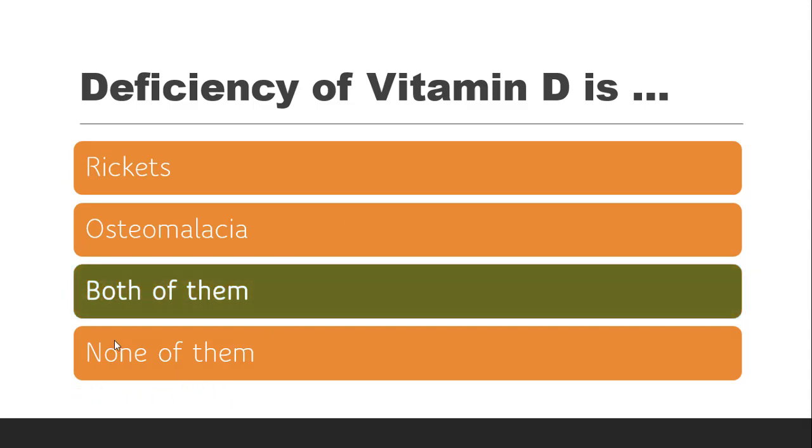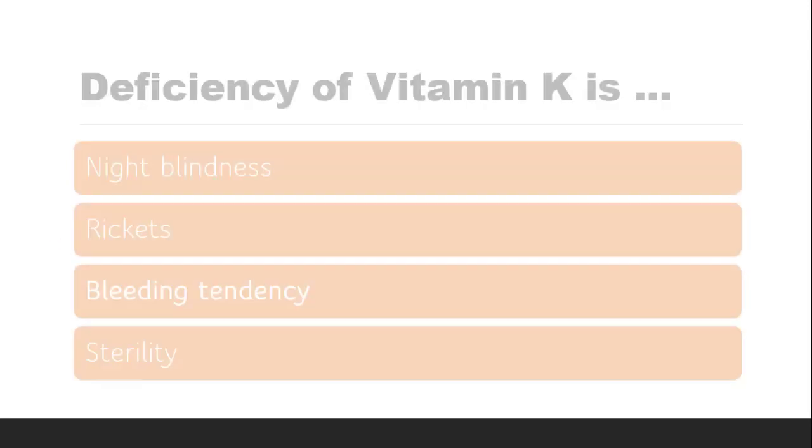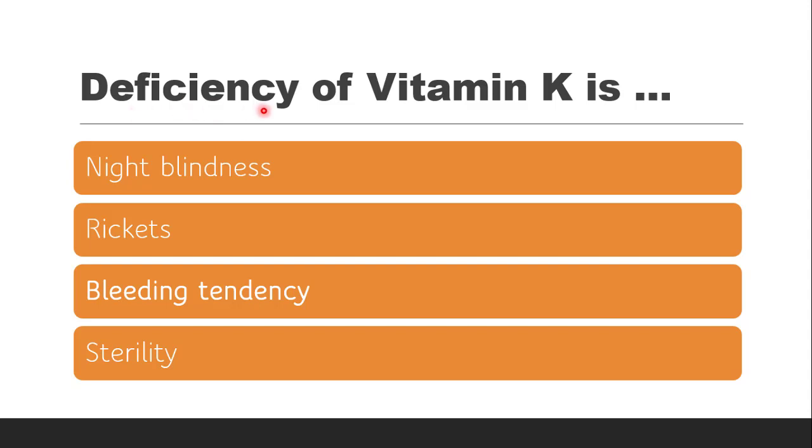The correct answer is it is both of them. Deficiency of vitamin D causes rickets in children and osteomalacia in adults. Next question is, deficiency of vitamin K is or causes night blindness, rickets, bleeding tendency or sterility.